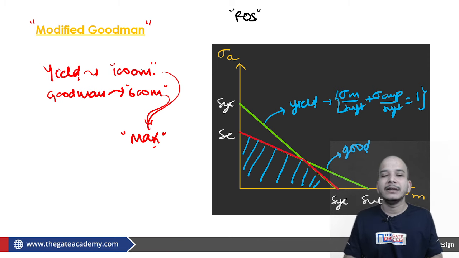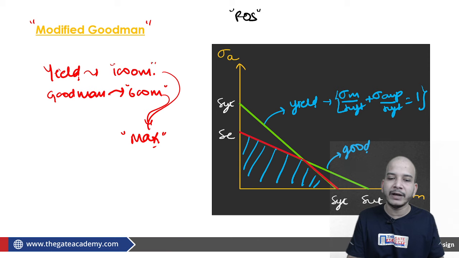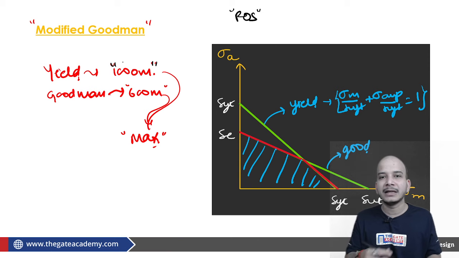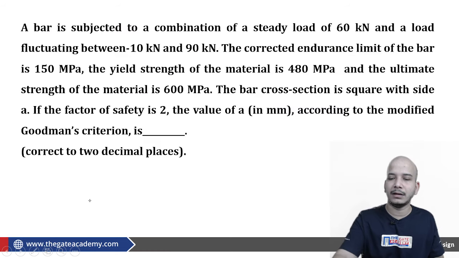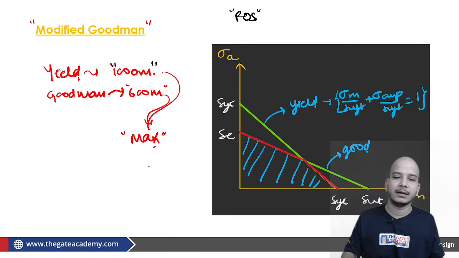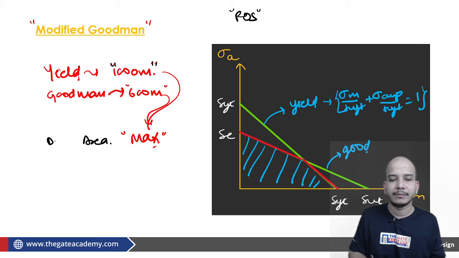But the point is that from a safety point of view, it is always suggested that you answer with the larger area. Fine. In the same way, if you are getting the value of, say, factor of safety, this was area, so area you have to take the maximum, dimension, whatever, you have to take the maximum.